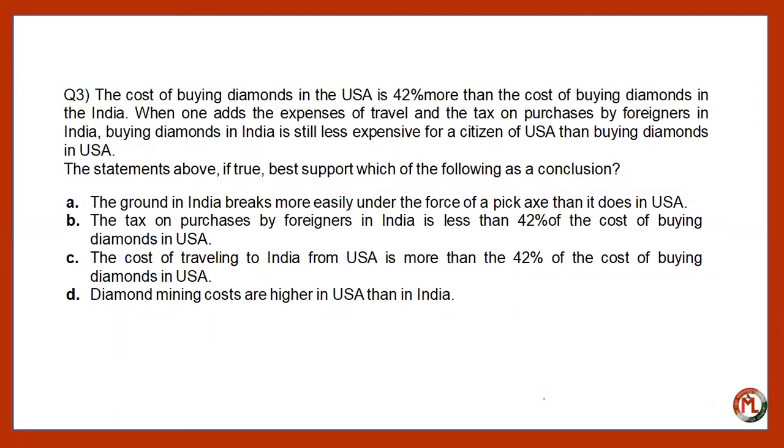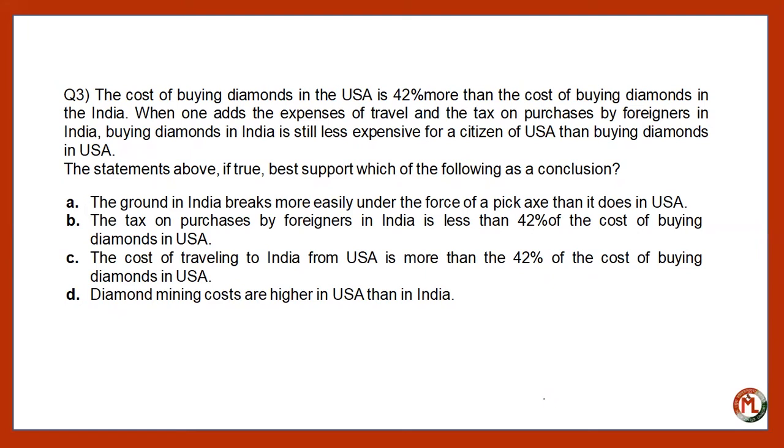So simply, now the options are: the first one is the ground in India breaks more easily under the force of a pickaxe than it does in the USA. Second one, the tax on purchases by foreigners in India is less than 42% of the cost of buying diamonds in the USA. Third one, the cost of traveling to India from the USA is more than 42% of the cost of buying diamonds in the USA. And the last one is diamond mining costs are higher in the USA than in India. Now, among the given options, the second option is the correct one.